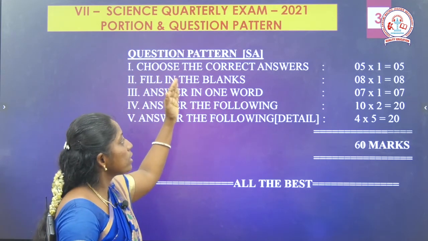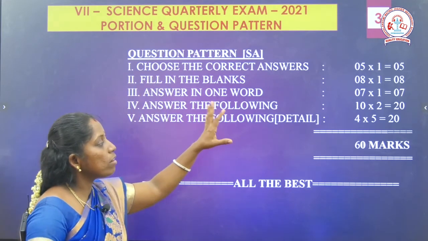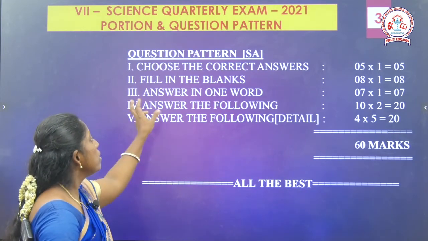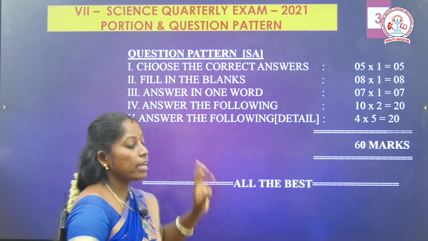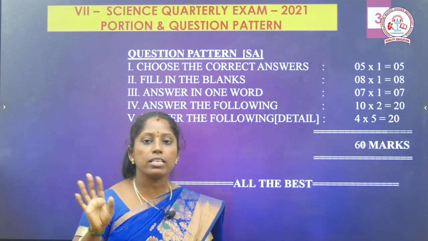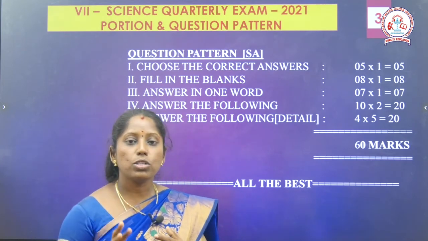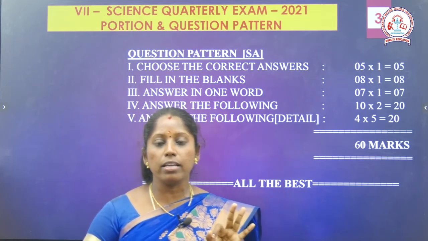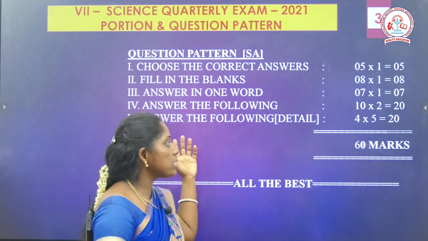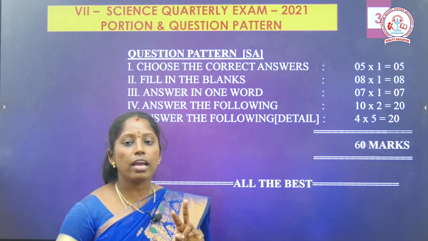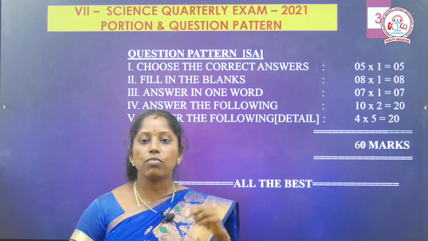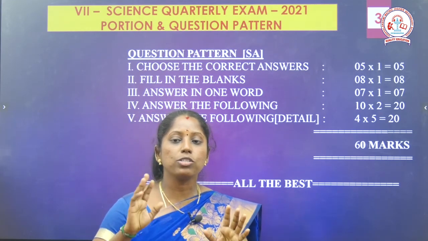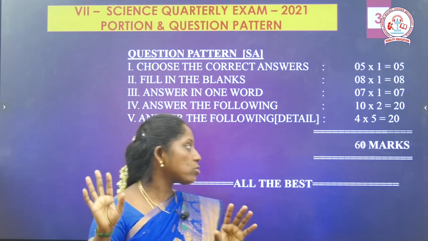First Roman numeral, we are giving choose the correct answer, 5 questions. Each question carries 1 mark, so 5 marks. Then fill in the blanks, 8 I can give, so 8 into 1 is 8 marks. Then answer in one word, 7, so 7 into 1 is 7 marks. These first three Roman numerals are one word only. Then the 4th Roman numeral, answer the following 2 marks questions. You should write 2 or 3 sentences for each question. How many questions can I give? 10 questions, each carries 2 marks, so 10 into 2 is 20 marks.